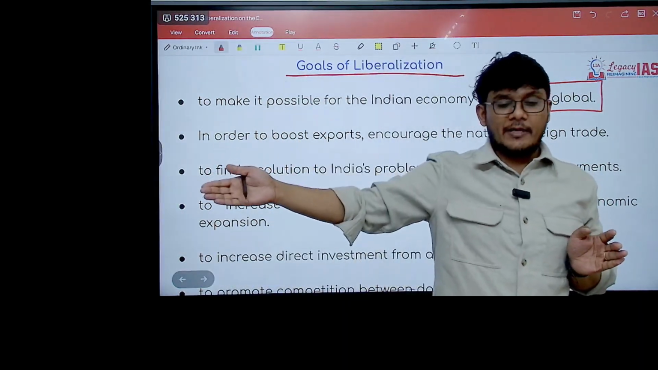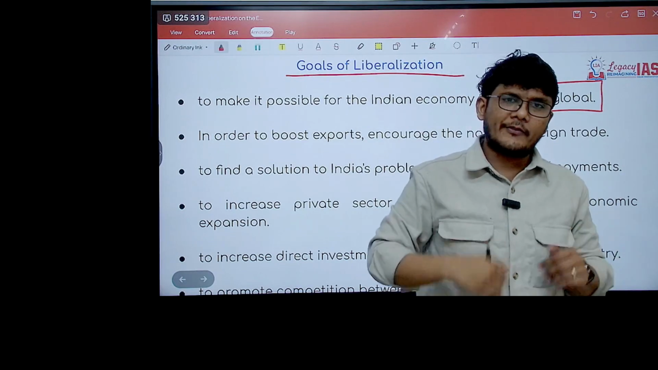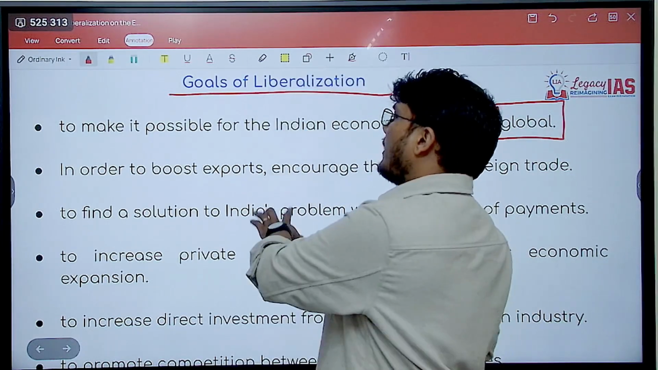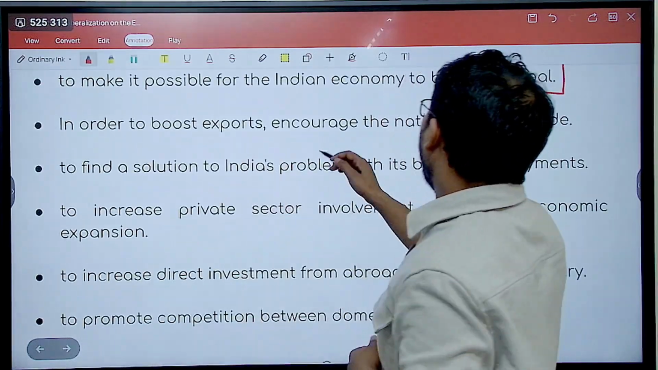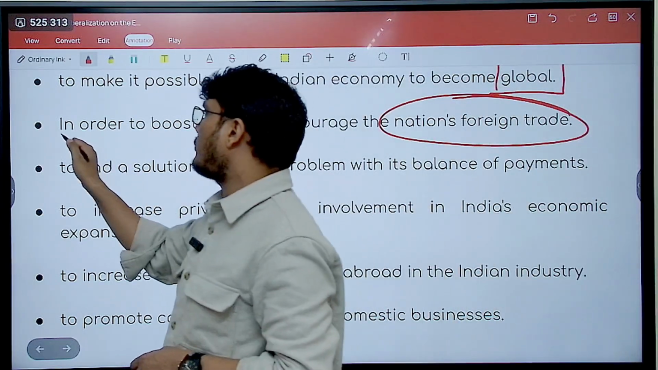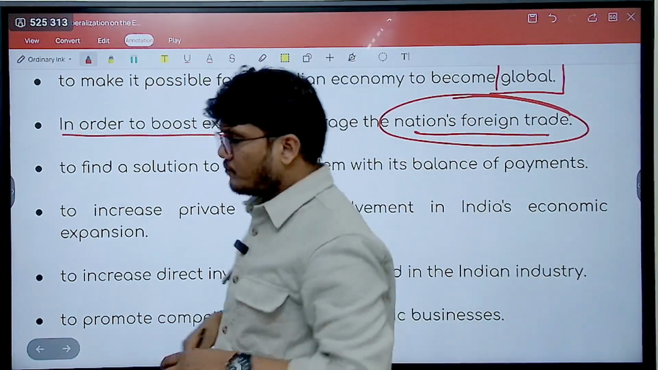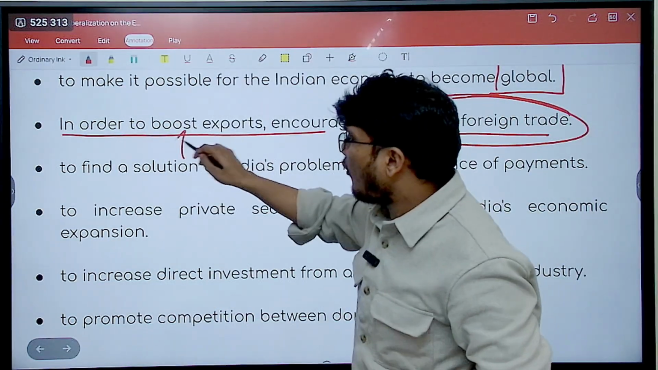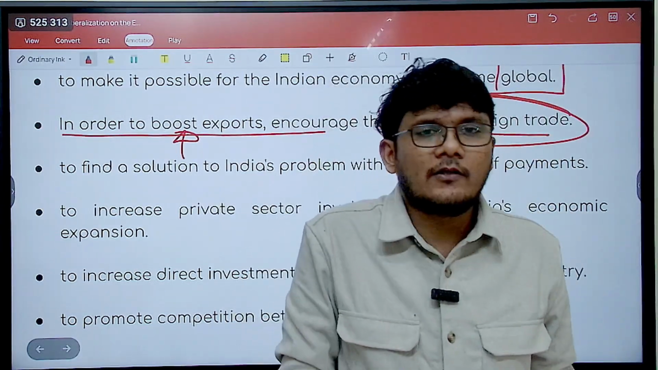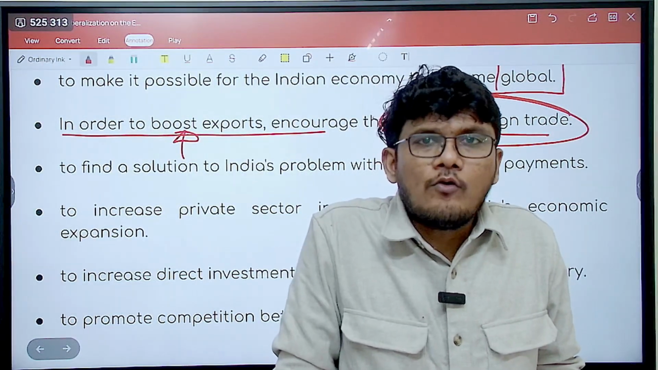Other countries' companies would also want to deal with India, work in India, work with India, establish their firm in India, and so on. Next, in order to boost exports, encourage nations' foreign trade. Now, how can you boost exports by liberalization? See, if the terms are soft, not stringent, more people would want to produce.